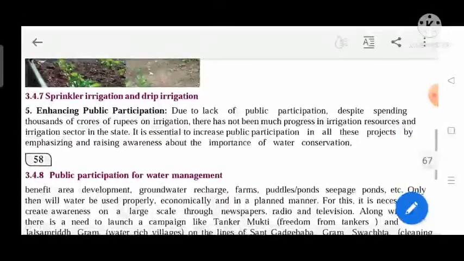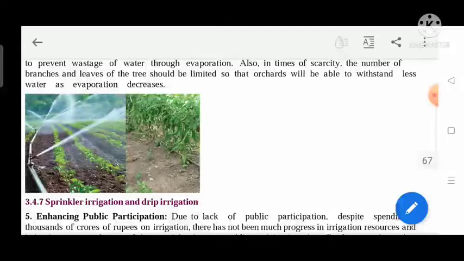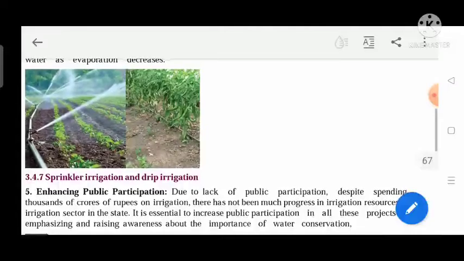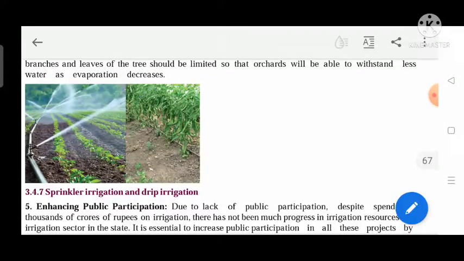Sprinkler irrigation and drip irrigation methods are given here. The first one is sprinkler irrigation. From upside the water is being sprinkled. And in drip irrigation, drop by drop the water is provided to the stem, or you can say directly to the roots of the plant.